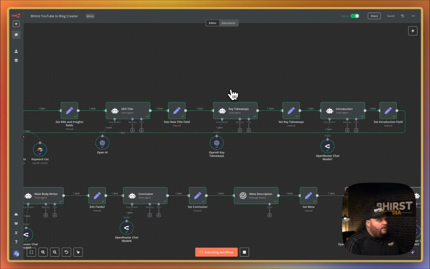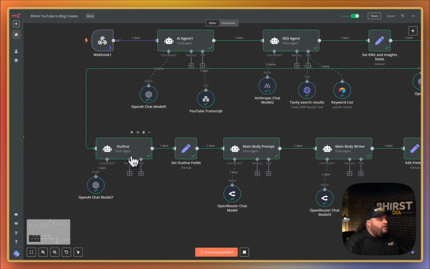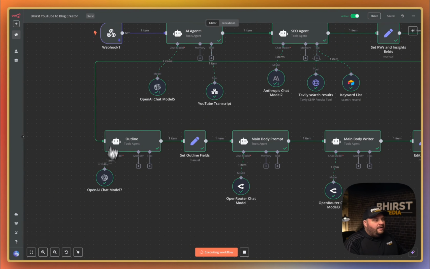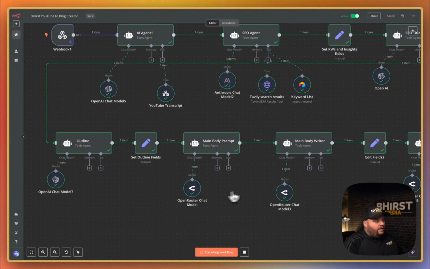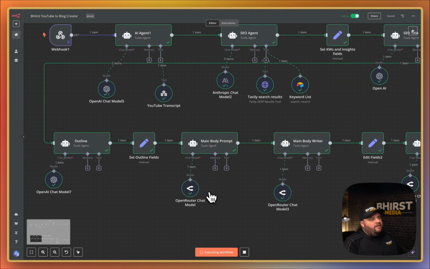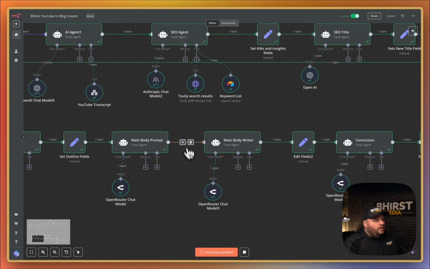So like we have our agent that handles the key takeaways, our agent that handles the introduction. Then we go down directly to another one whose sole purpose is to create an outline of the blog post. From there, we take that outline and create a main body prompt. And this one here still isn't writing the content for it, but it's just prompting the next one to create a full prompt here based on the keyword research that we have and the outline and all the information that we gave it and that transcript. So what it's going to do here is create the main body of the blog post.